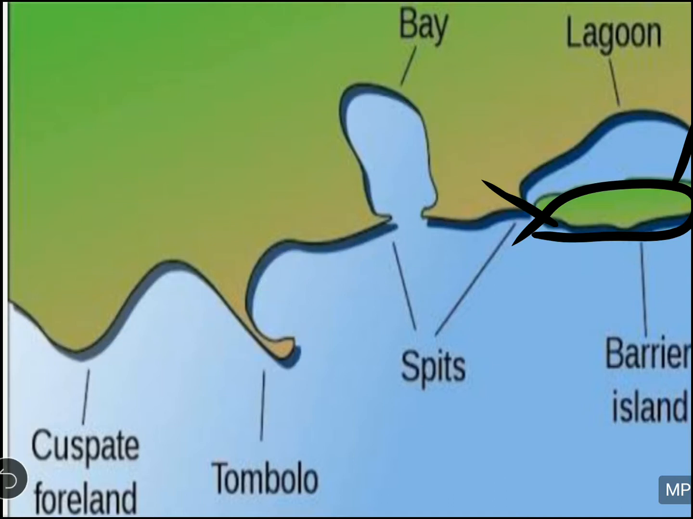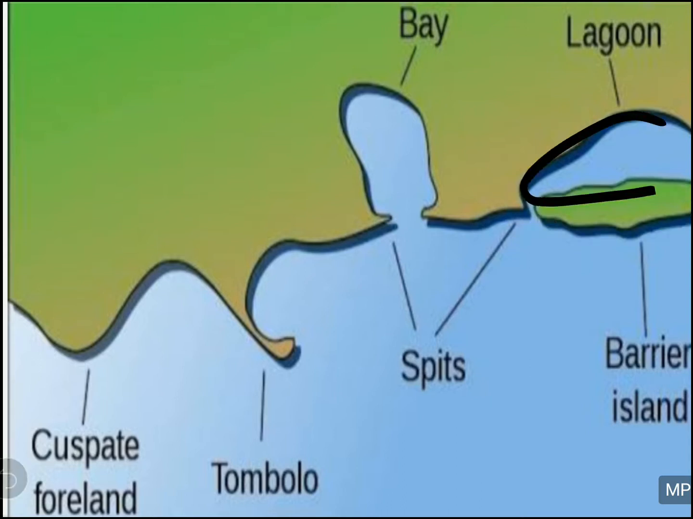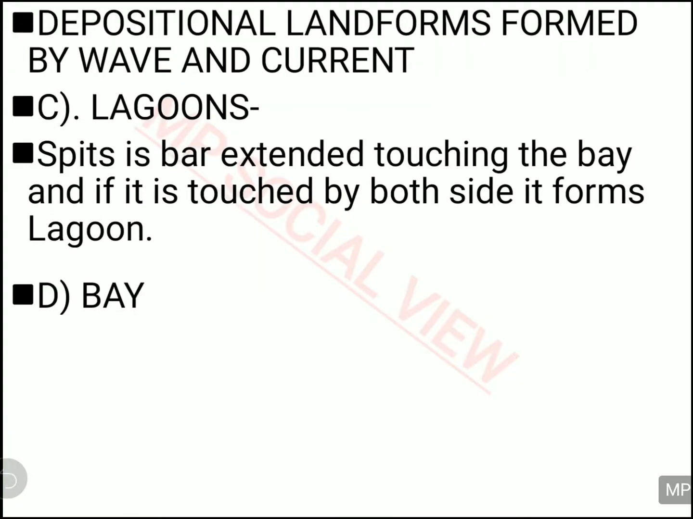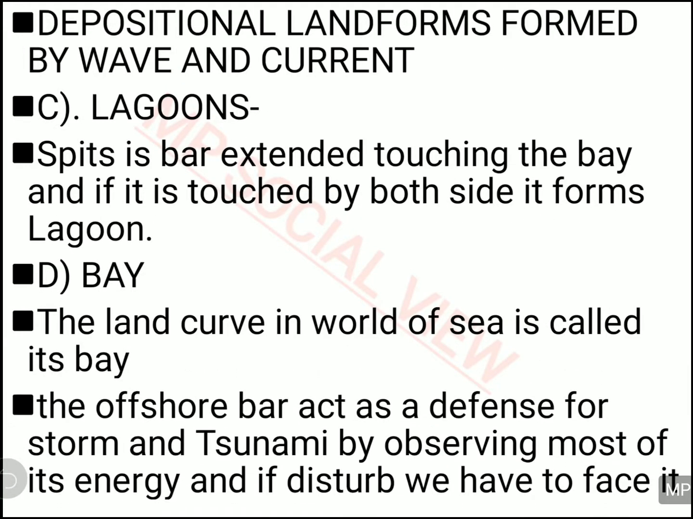And when this sand spit joins both sides of the barrier bar, it cuts off this area from the ocean. This rounded area gets cut off from the ocean and turns into a lake, and that lake is called a lagoon. So lagoons are basically lakes near the ocean whose water is salty, because the ocean water is salty. This way the lagoon, the bay, the bar, the barrier bar and the sand spits are made. So the bay is actually the curve of the sea.